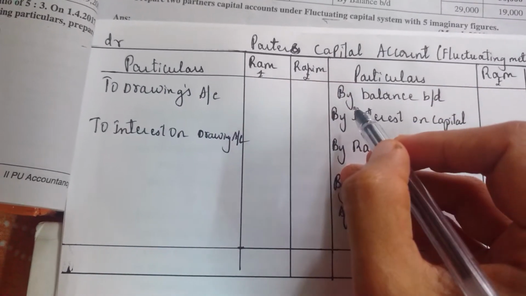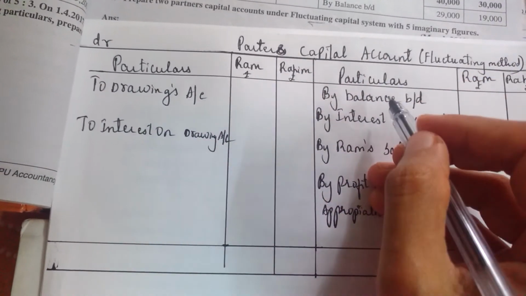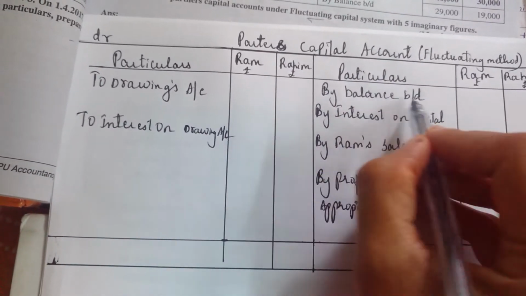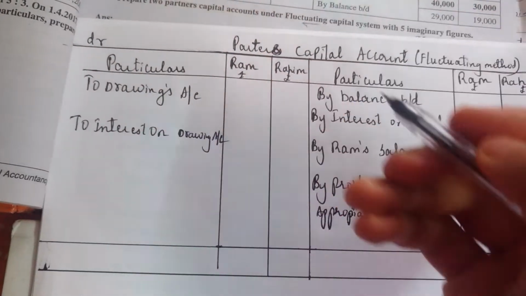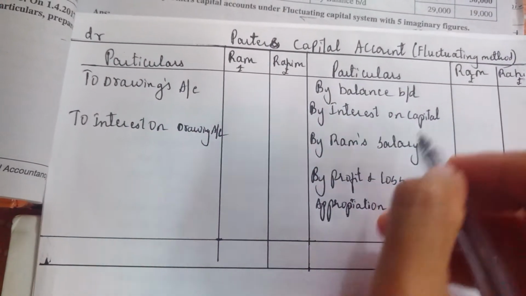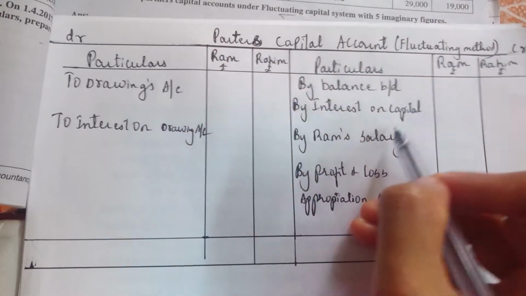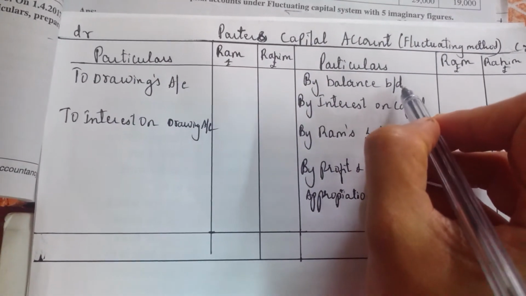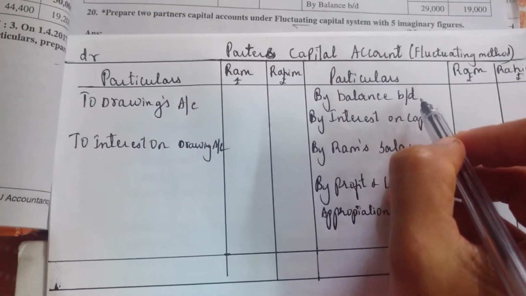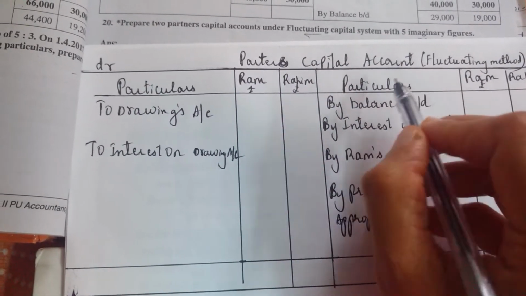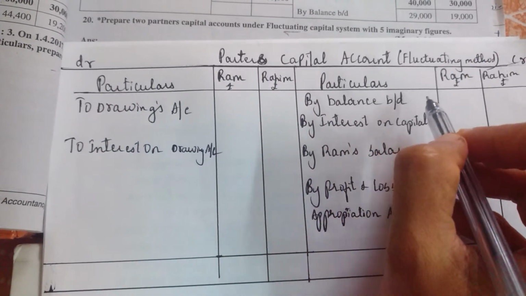But in the previous problem, in fixed capital method, we don't take by balance brought down, because for capital this balance thing will be done in a separate account. But in fluctuating method, this balance will be brought in this partner's capital account itself. So this is the biggest difference here. This is a very important point. In fluctuating, you will write here by balance brought down.